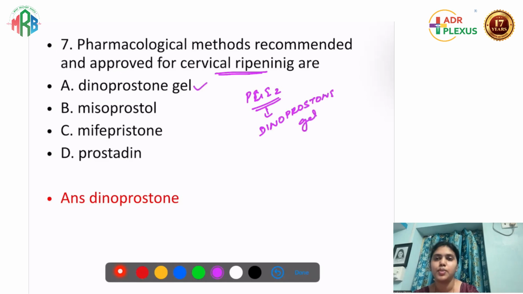So நம்ம inductionக்கு யூஸ் பண்றது ரெண்டு தான். ஒன்னு வந்து மெக்கானிக்கல் and the other one is pharmacological. மெக்கானிக்கல்ல நார்மலா யூஸ் பண்றது is Foley induction and நம்ம வந்துட்டு cervical ripeningக்கு யூஸ் பண்ற pharmacological method is dinoprostone gel. Misoprostol is also used but not as common as the dinoprostone gel. Okay, so இது வந்துட்டு PGE2 analog dinoprostone.